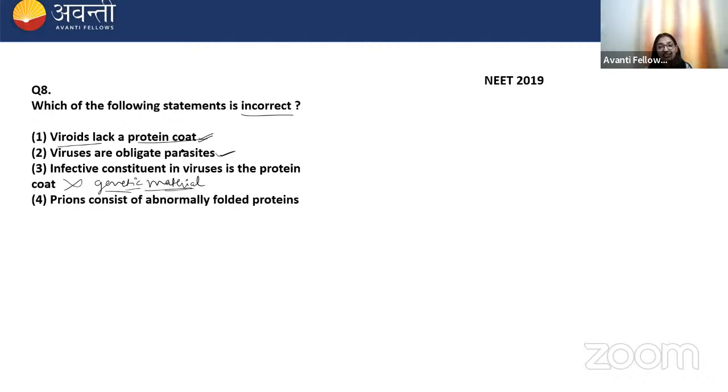Genetic material is infectious, okay? Prions consist of abnormally folded protein. Yes. So the incorrect statement is number 3. I hope it is clear to everyone. I hope it is clear to you, Sushant and nursing.